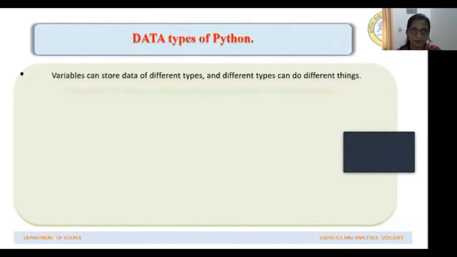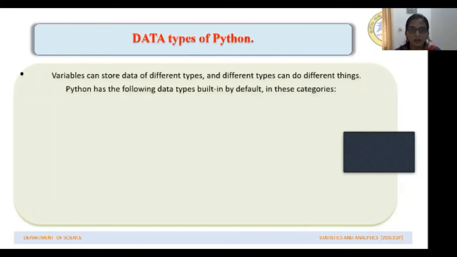Data types in Python. We have seen that we can assign any values to variables. Variables act like data storages. Variables can store data of different types, and different types of data can do different things.